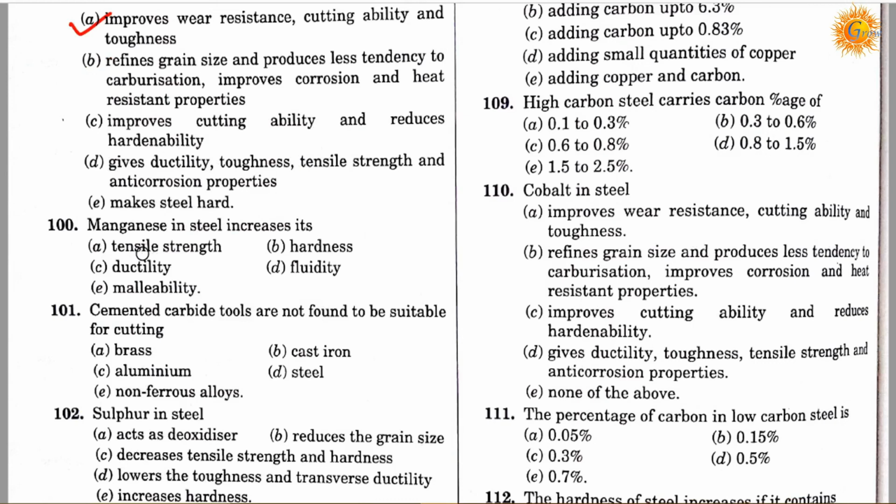Question number 100. Magnesium in steel increases its: option A, tensile strength; option B, hardness; option C, ductility; option D, fluidity; option E, malleability. Correct answer is A. Magnesium in steel increases its tensile strength.